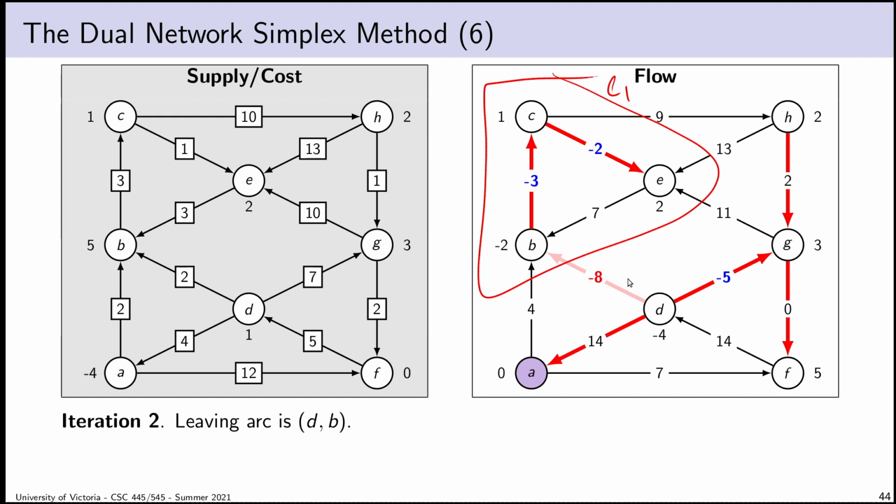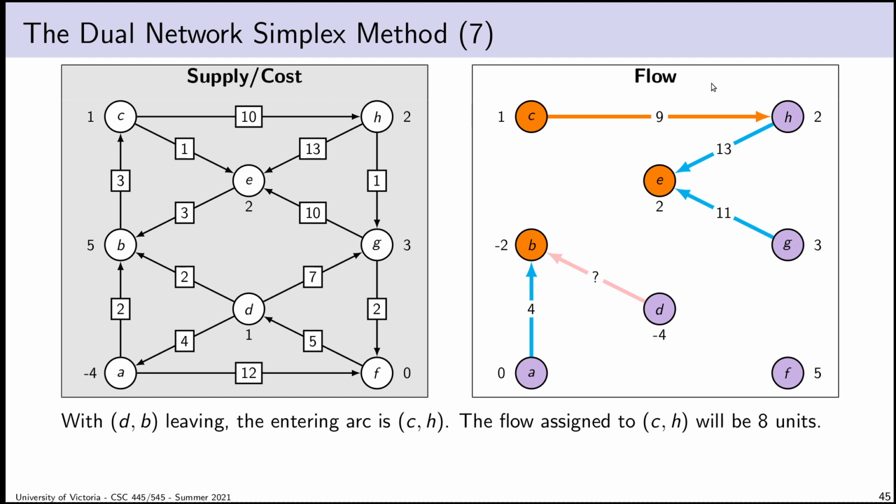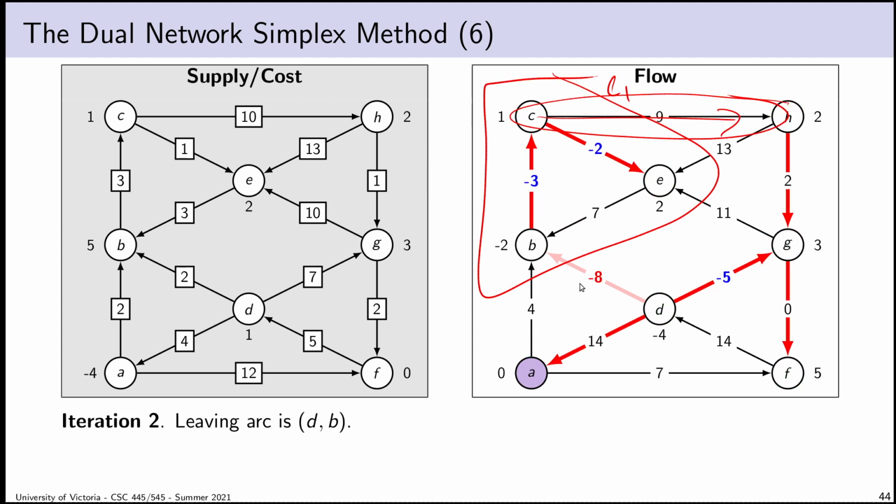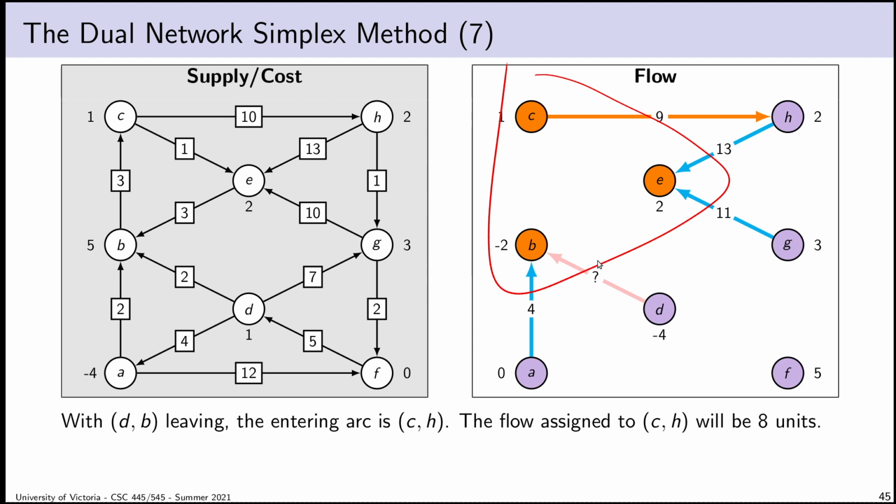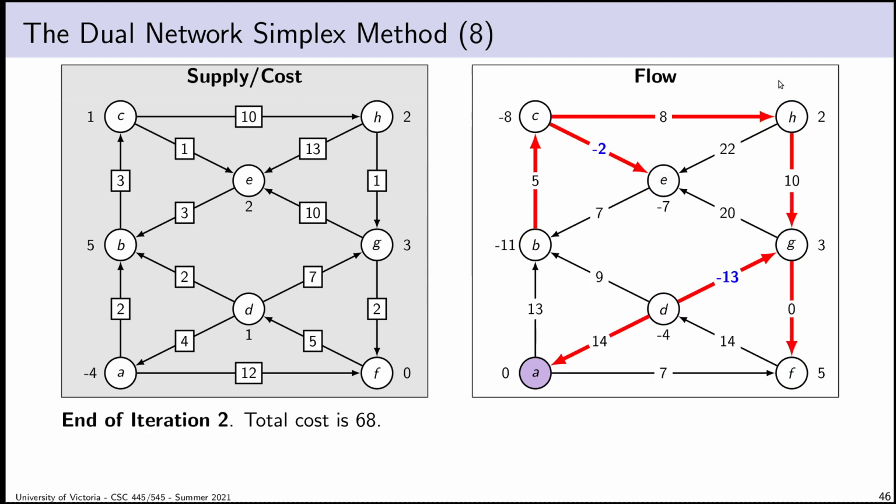What are the arcs that point away from C1? I think it's actually just CH. I can't see anything else. So I suspect then that CH is going to be my entering arc. And yeah, sure enough, there it is. If I look at the arcs that actually bridge the components, CH is the only one that points in the reverse direction from DB. I had -8 running across DB, and so now I send +8 across the arc CH. And I end up with this.